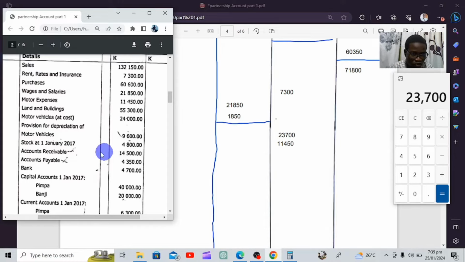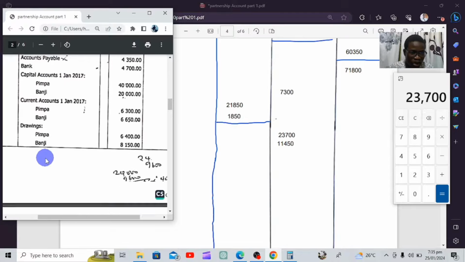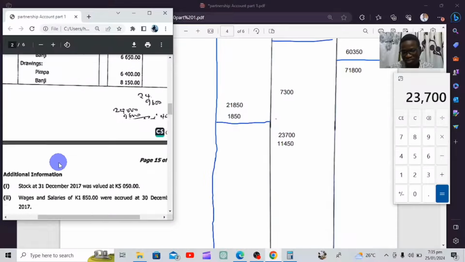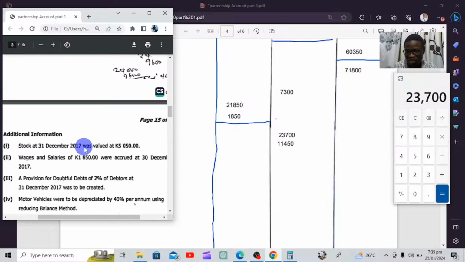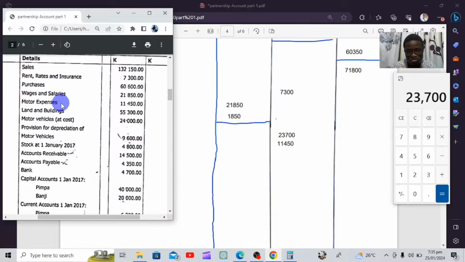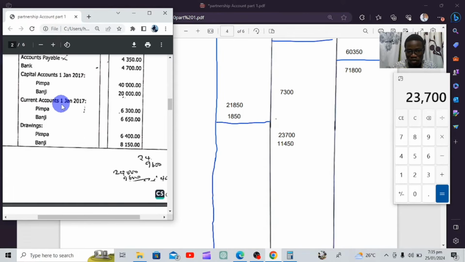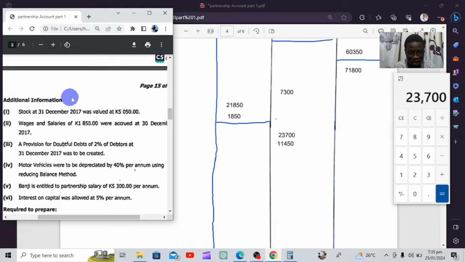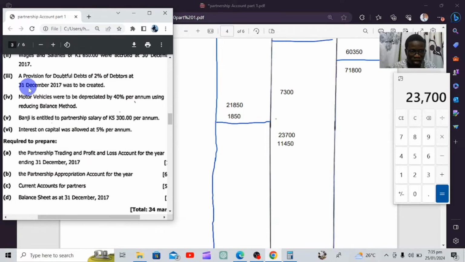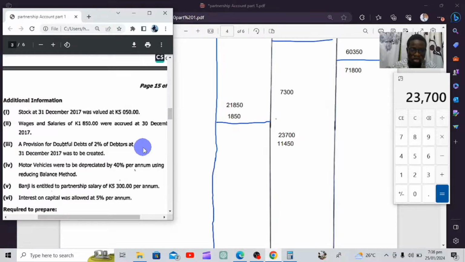What else? From doing motor expenses, we continue. As we can see, there are no more expenses, but there are more expenses. The more expenses are going to come from the additional information. After scrolling through the ones collected from the ledger books, we found only these expenses, but there are more on the additional information. Here there is an expense, a provision for doubtful debts. 2% of debtors at 31st December 2017 was to be created.